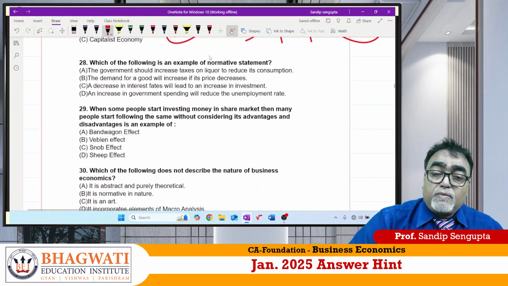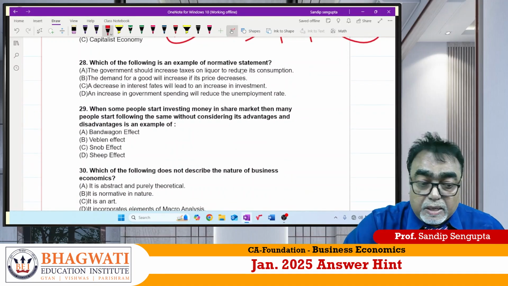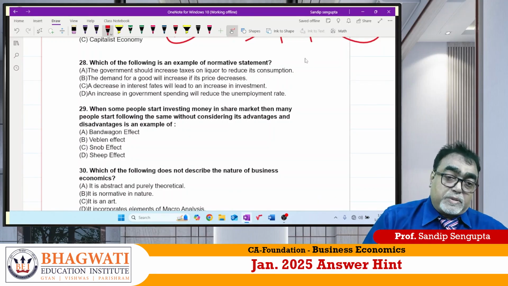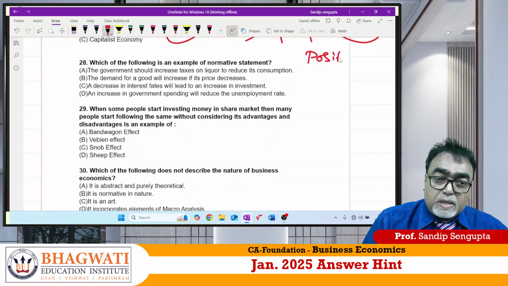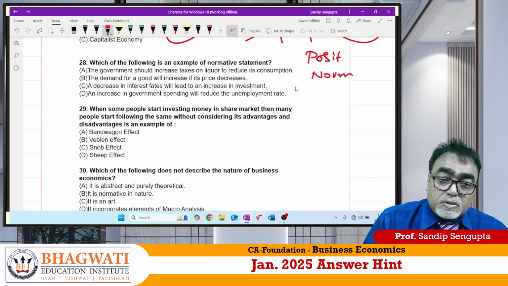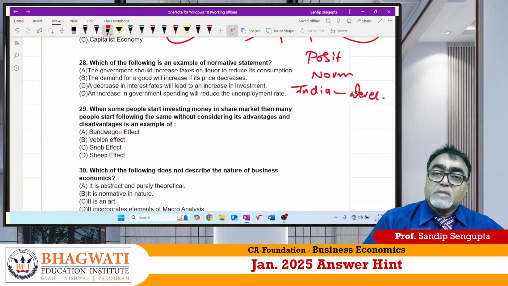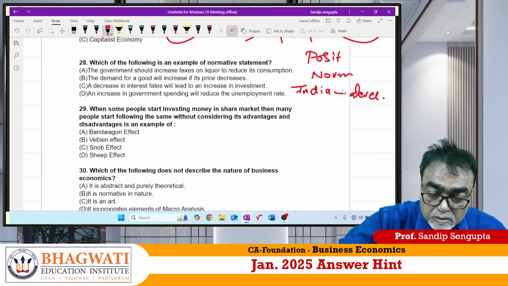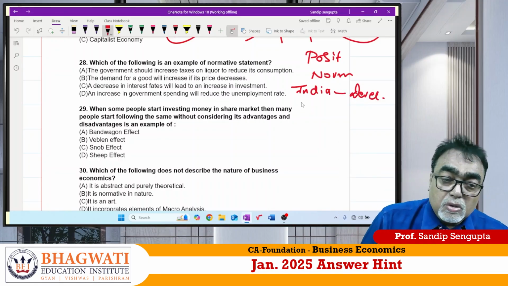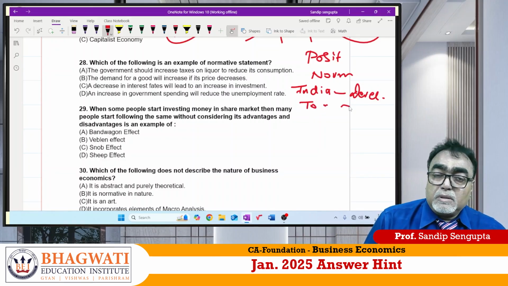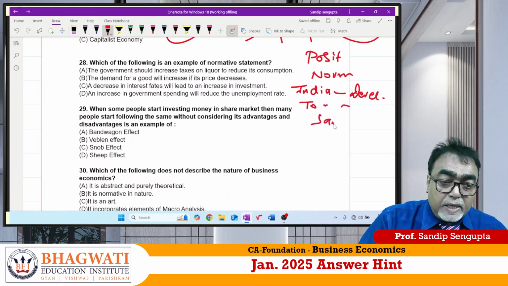28. Which of the following is an example of a normative statement? So there are two types of statements. One is called positive statement. Another is called normative statement. Positive statement is what? The Indian economy is a developing country. Statement. No value judgment. Second statement I am giving you. To make it developed, we should increase saving.